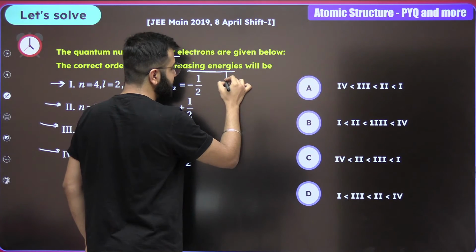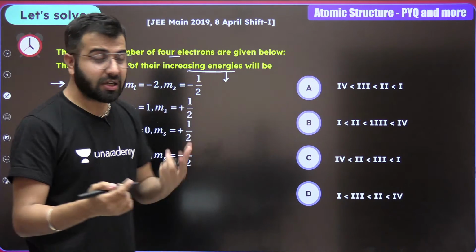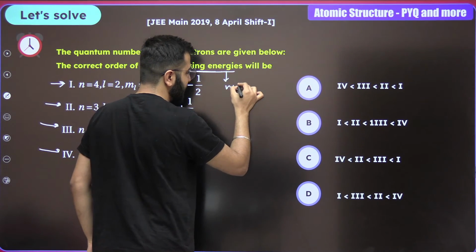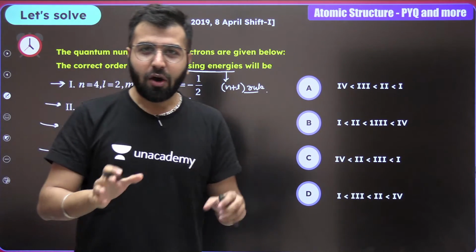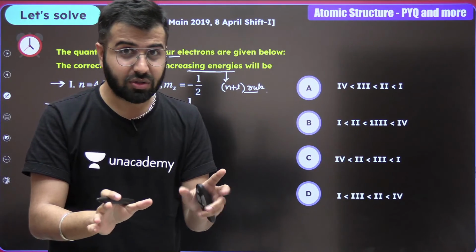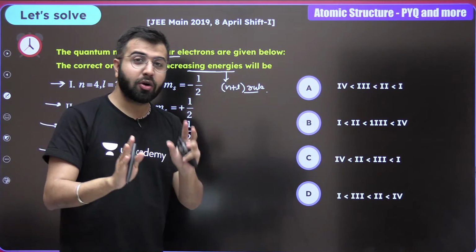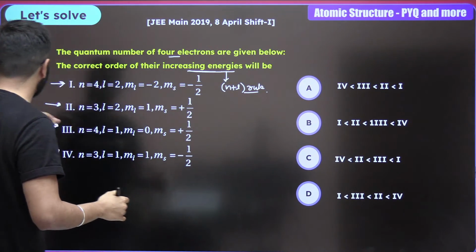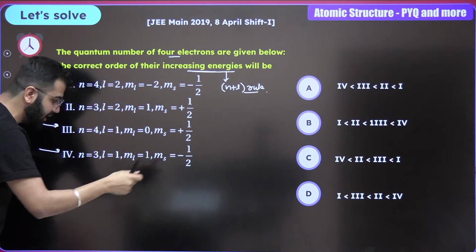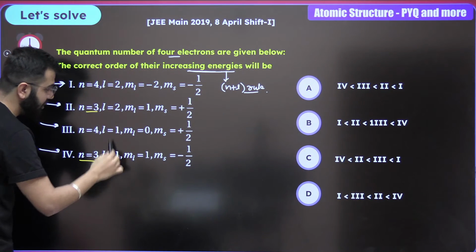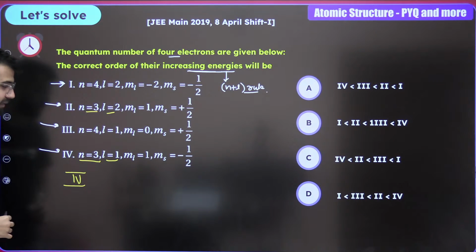Whenever we talk about energies, Aufbau's rule should come to your mind, and whenever we talk about the Aufbau principle, ultimately you should remember the N plus L rule should be taken care of. Now we will only look for the N and L values. N for Nagpur, L for London. We will not talk about M, and we will not talk about MS as well. So now guys, pay attention. Over here, whenever we look for the lesser N plus L values first, L value 1, L value 2. So which one is going to have lower energy? It's going to be the fourth one, which is going to have the lower energy, correct?